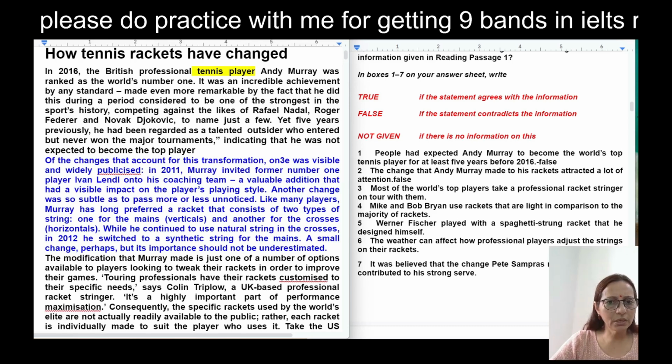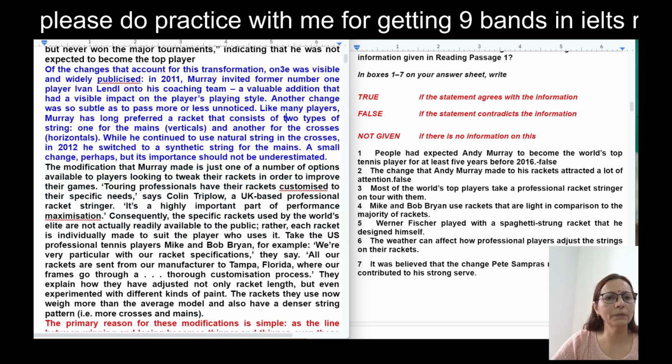Okay, natural string is there. Like many players, see this, many players, not most. Murray has long preferred a racket that consists of two types of string, one for mains and another for crosses, horizontal. While he continued to use natural string in the crosses, he switched to a synthetic string for the mains. A small change perhaps should not be underestimated. The modification that Murray made is just one of the number. Yeah, touring professionals.